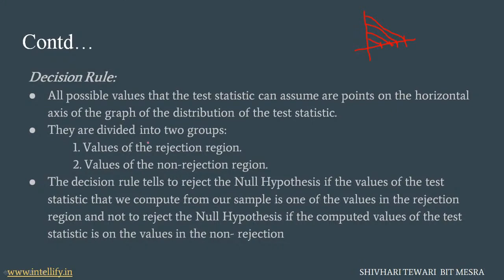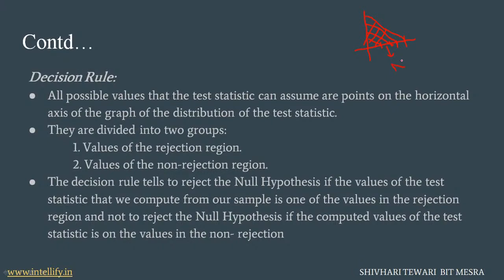So it is divided into two groups. What are these two groups? The rejection region and the non-rejection region. This region, where all the possible values lie, is the region we are going to select, or it is called the non-rejection region.